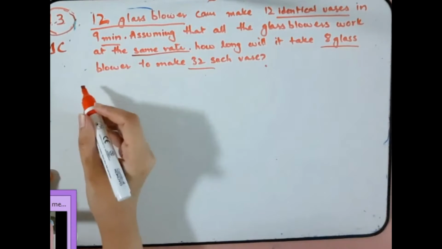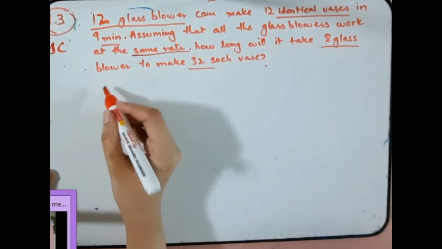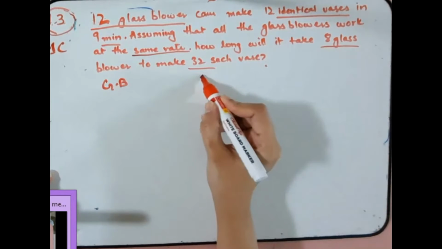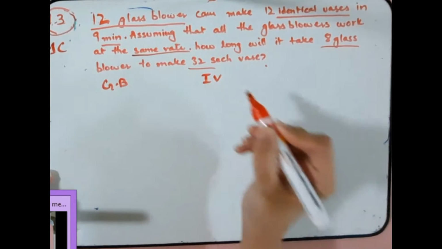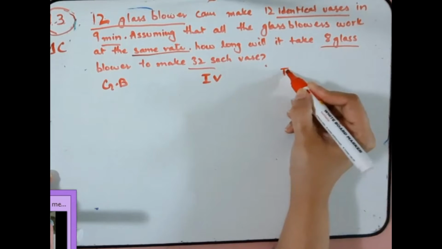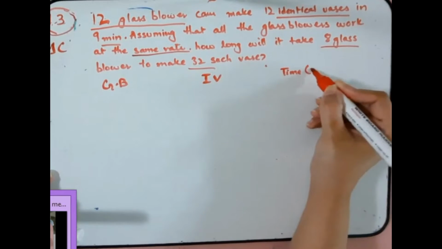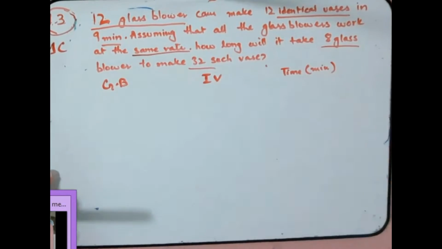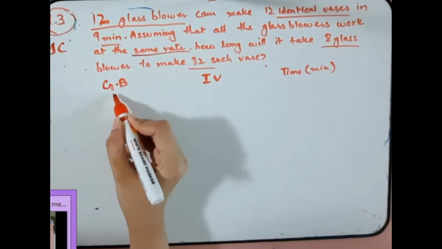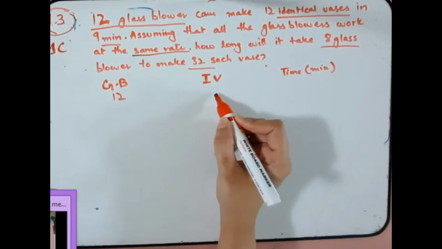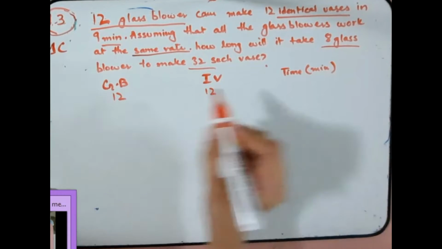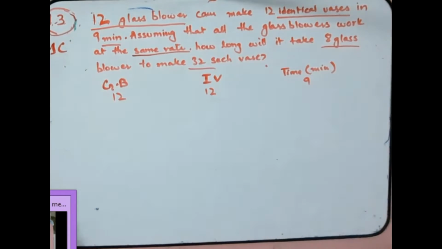I'm going to write down the variables. Glass blowers, identical vases, and time in minutes. Alright, so according to the question, 12 glass blowers can make 12 identical vases in 9 minutes.